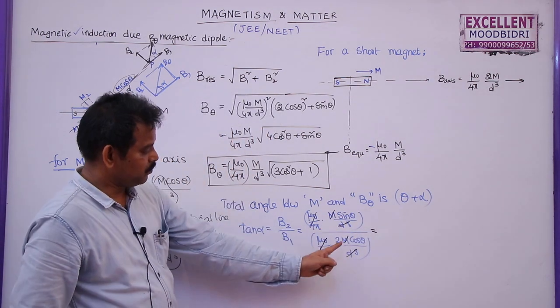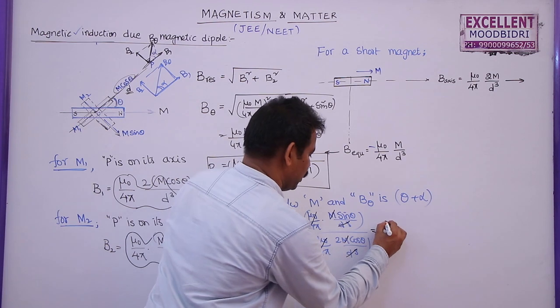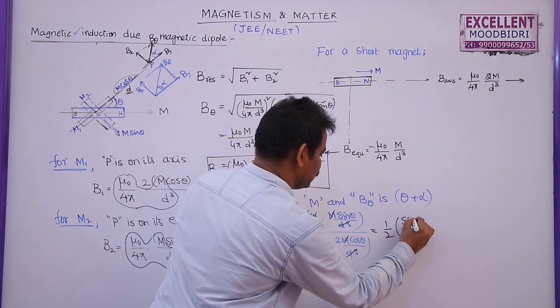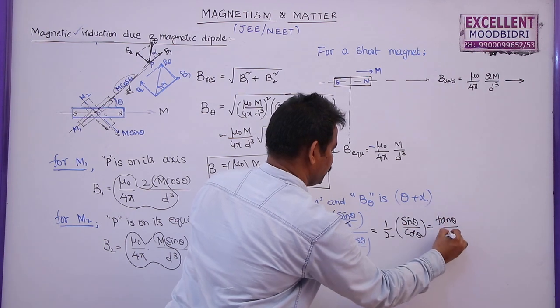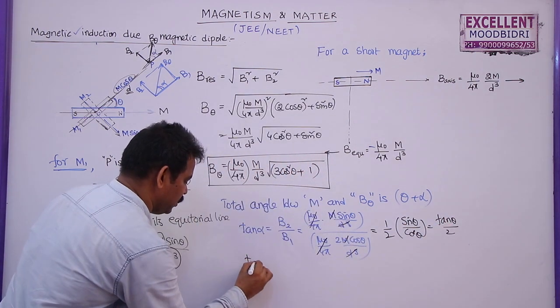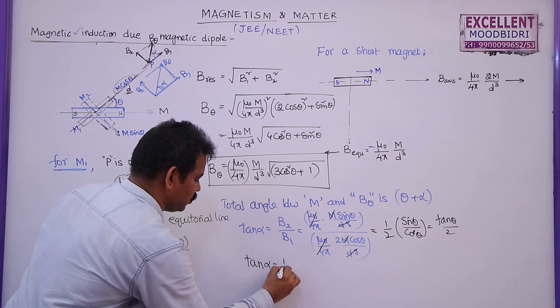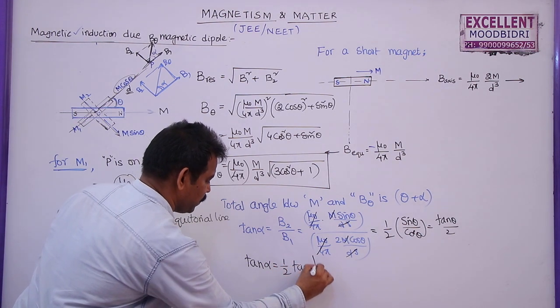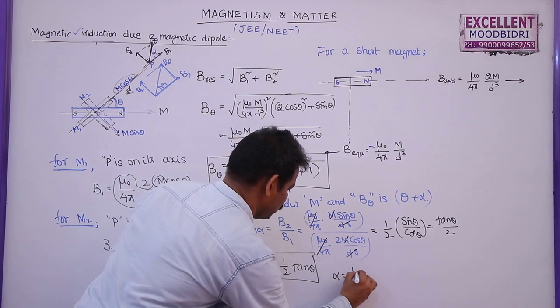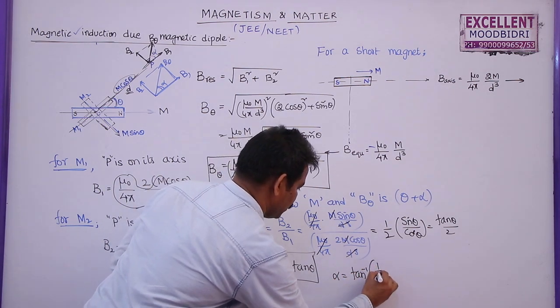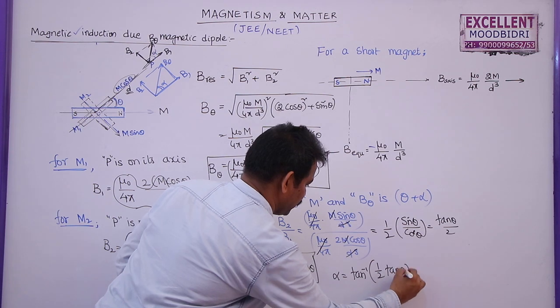This is sin theta by 2 cos theta, or half of sin theta by cos theta, which you can write as tan theta by 2. So here I am finding tan alpha, which is equal to half of tan theta. So based on this we can write alpha is equal to tan inverse of half tan theta.